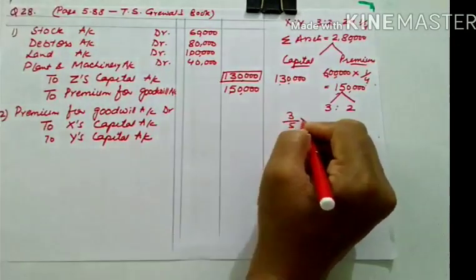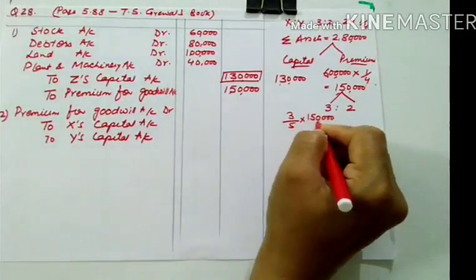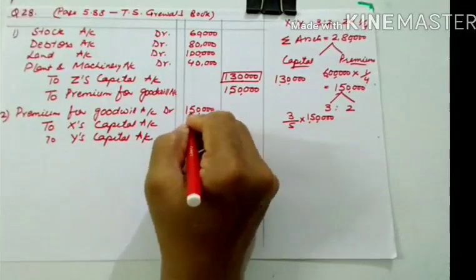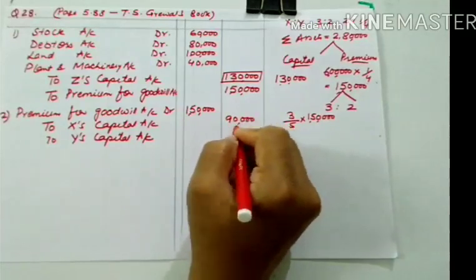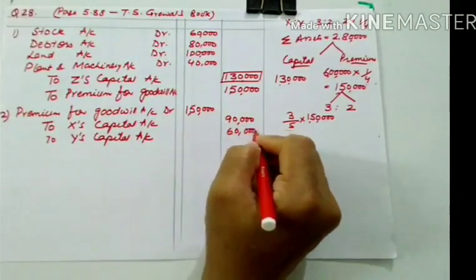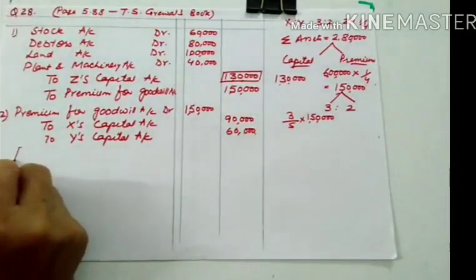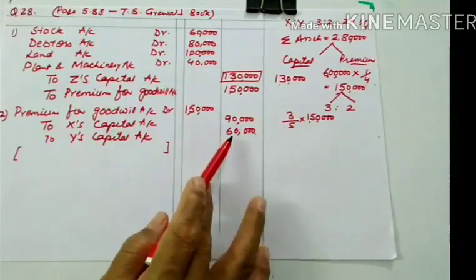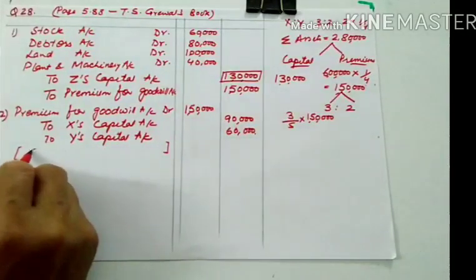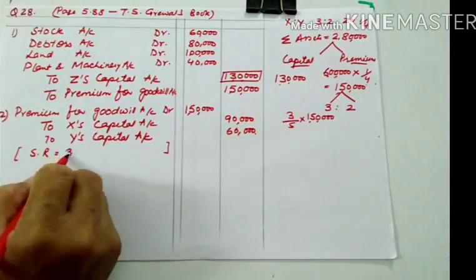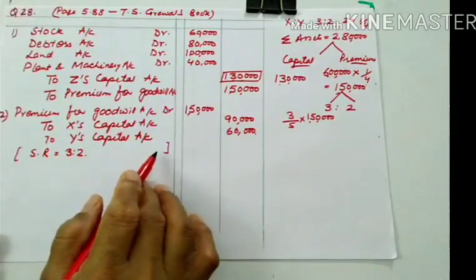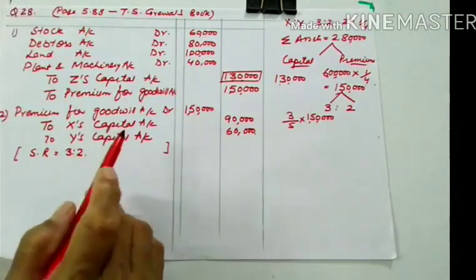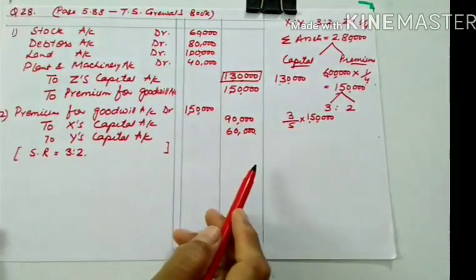So this will be 3/5 multiplied by 1,50,000. So this will give you 90,000. We are dividing 1,50,000: 90,000 for X and 60,000 for Y. And you know how to write the narration. Being premium money distributed between X and Y in the sacrificing ratio, which is 3:2. So this is how we deal when a new partner is bringing his share of goodwill in kind.